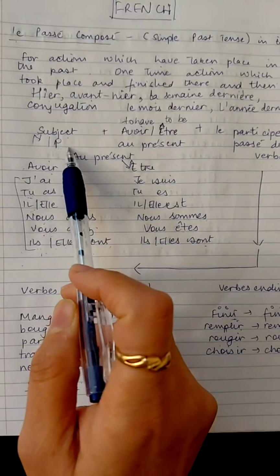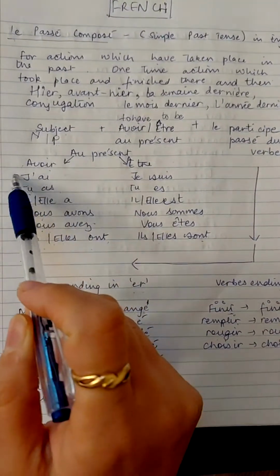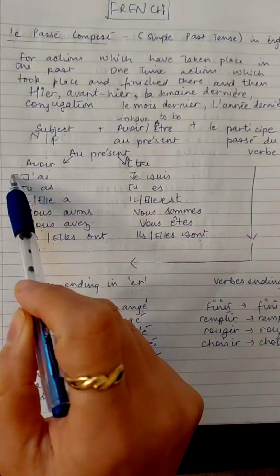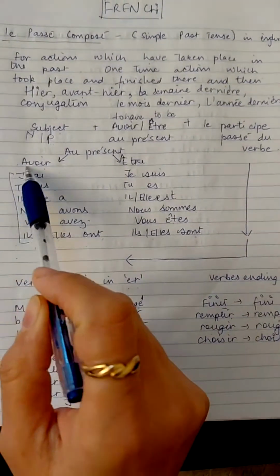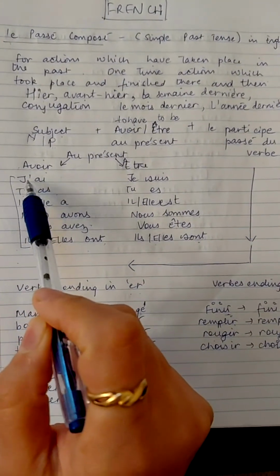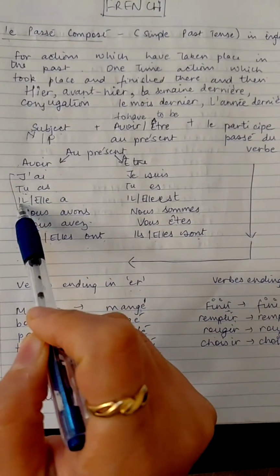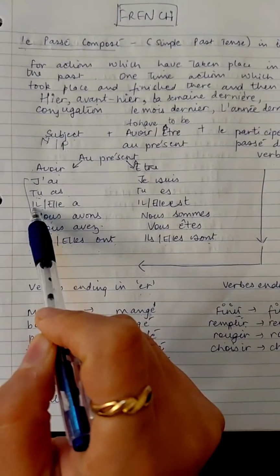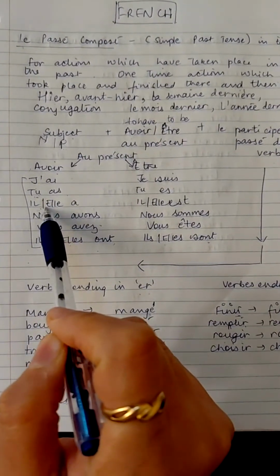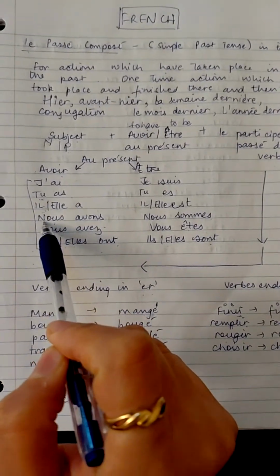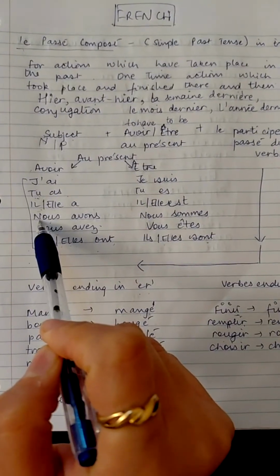Also it can be a pronoun. Now, when I talk about pronouns, I pick one from these pronouns, okay? Like je means I. Tu means you. Il means he. Elle means she. Nous means we.